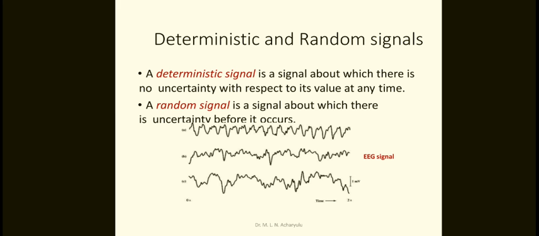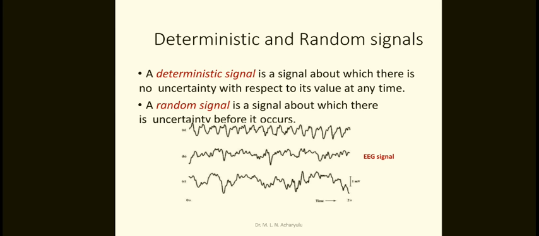Now we will come to deterministic and random signals. What is a deterministic signal? A deterministic signal is a signal about which there is no uncertainty with respect to its value at any time.